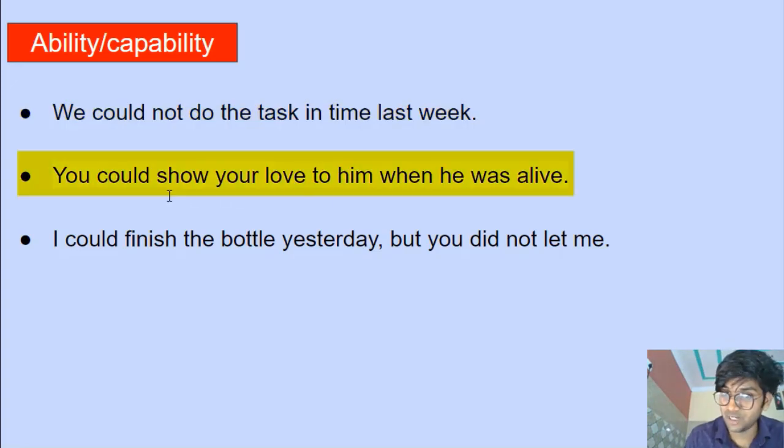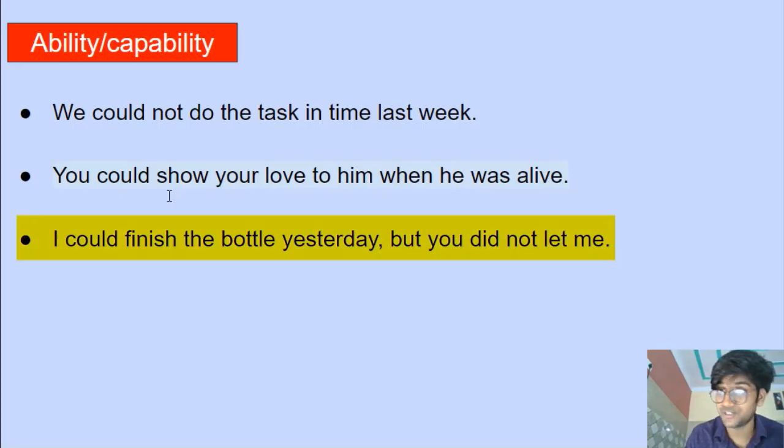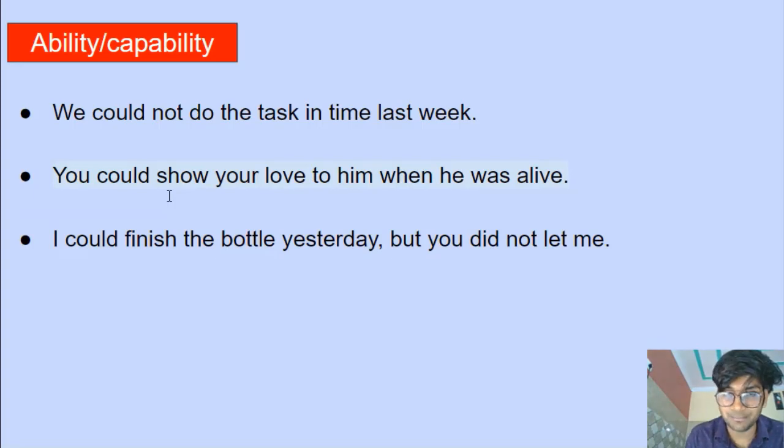You could show your love to him when he was alive. Something you were capable of in the past, all right? I could finish the bottle yesterday, but you did not let me. I could do something. What could I do? I could finish the bottle yesterday, but you did not let me do it. I was capable of doing that. I was able to finish the bottle. You did not let me. All right. So here in these examples, could is used to talk about a person's capability or ability.